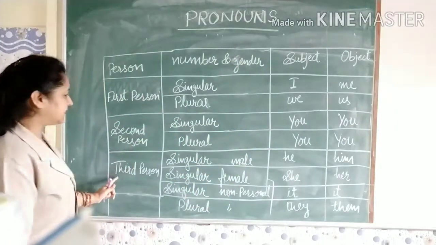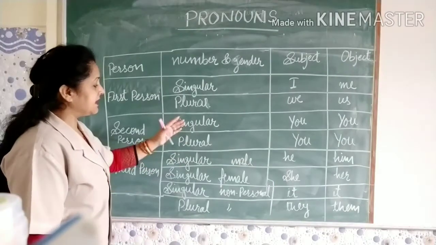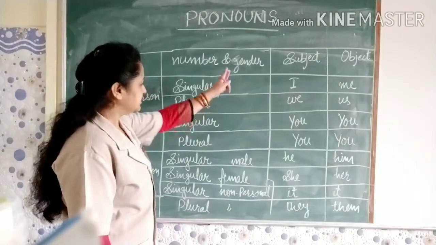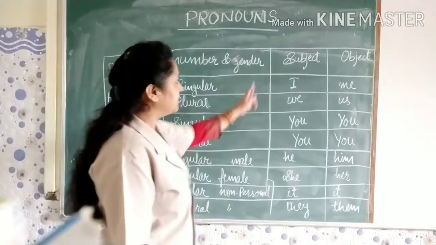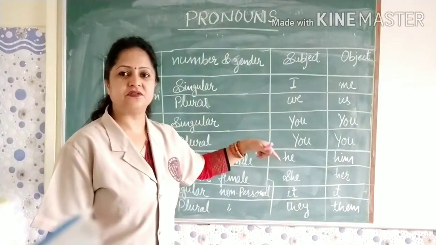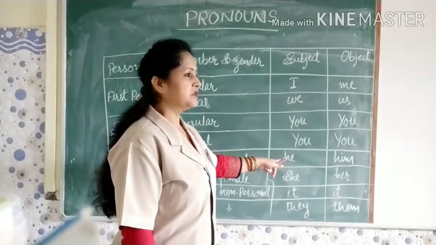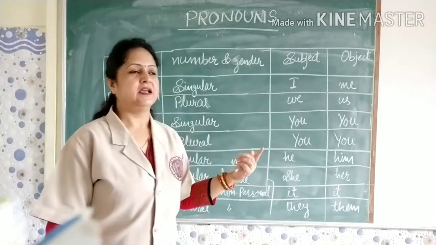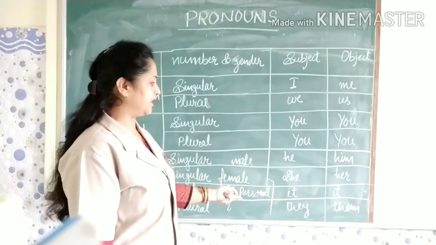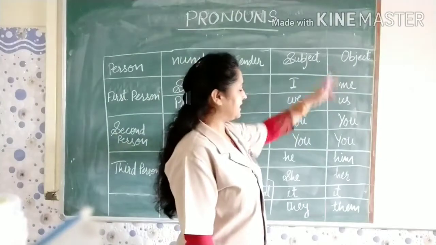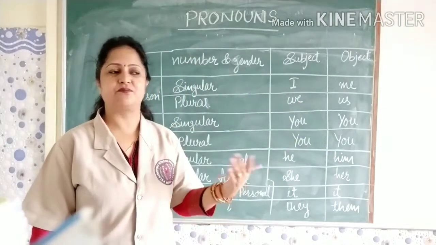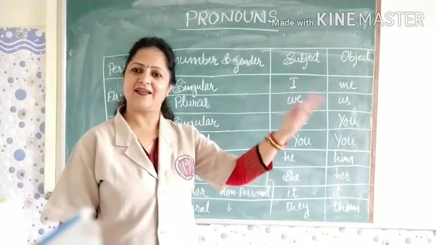Okay. Next is third person. Third person in case of singular, gender, male. Singular, male. So if the case is singular male, we use he. In case the pronoun is used as subject, we use he. So let us take the example here. He is a good swimmer. Okay, he is a good swimmer. So now the same in case of object, we write him. So Ram has brought this pen for him.